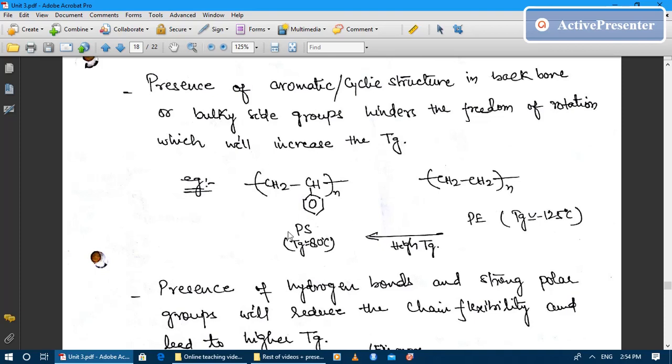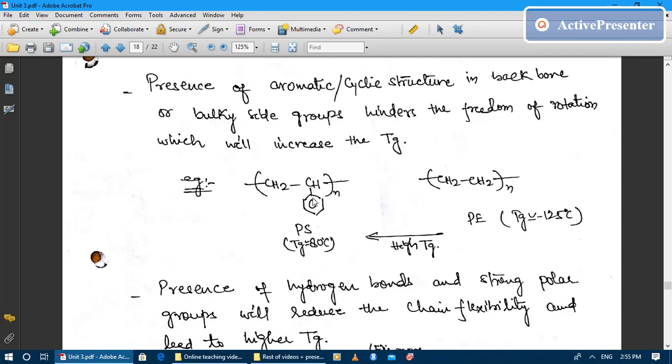Now why is it going to increase the glass transition temperature? Because benzene ring or aromatic structures are quite bulky. You can see that in a benzene ring there are 6 carbons and hydrogens attached to them. So the molecular weight or the size of the benzene ring is actually much more than the rest of the repeating unit in case of styrene, because it contains only 2 carbons and 3 hydrogens.